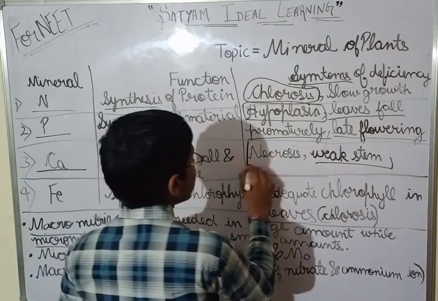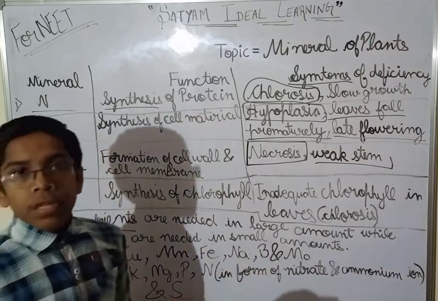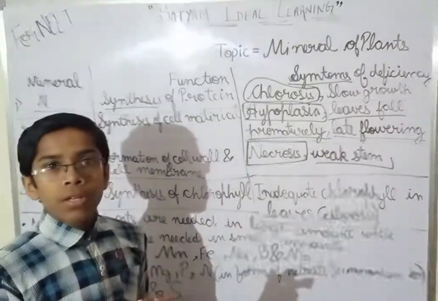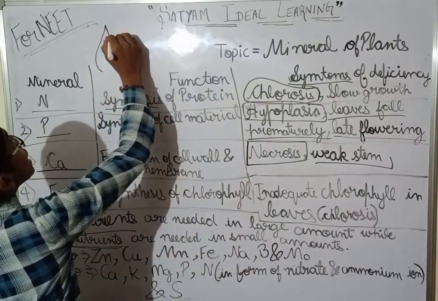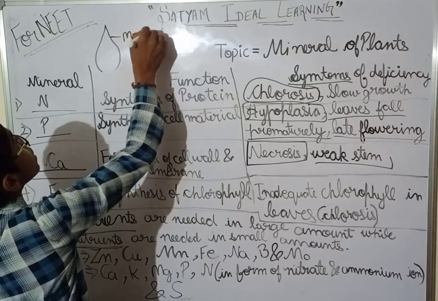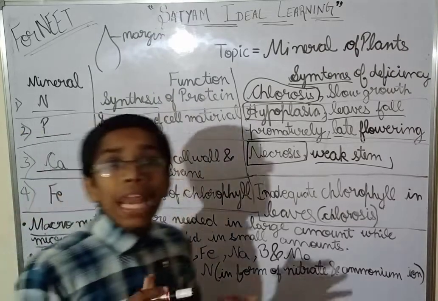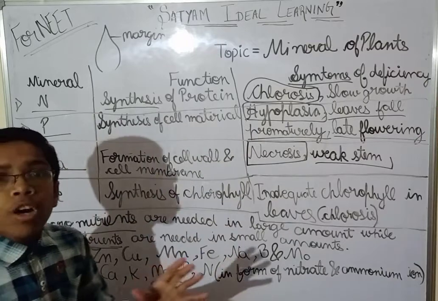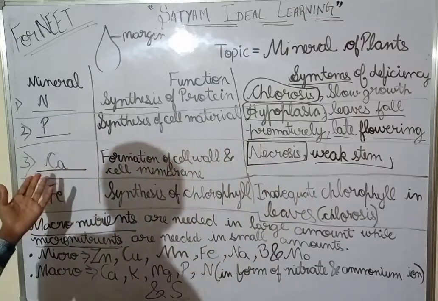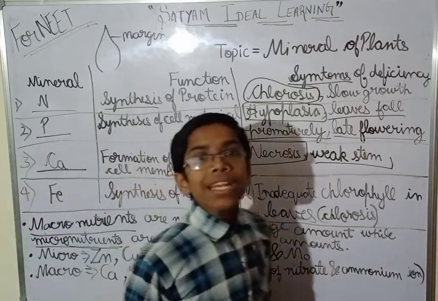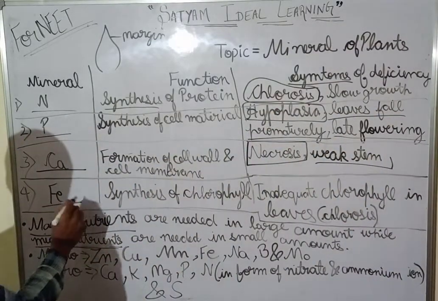And now, what is necrosis? See guys, the margins of a leaf. You know what a margin is? If this is a leaf, then this edge is the margin. So the margin of the leaf will be yellow in color, and there will be death of tissues. So these are some of the symptoms when the plant has a deficiency of calcium. Clear?